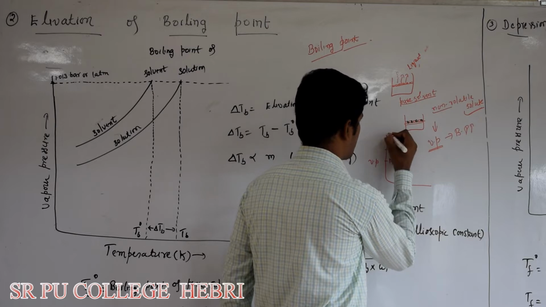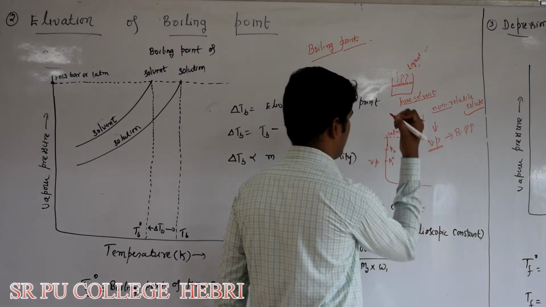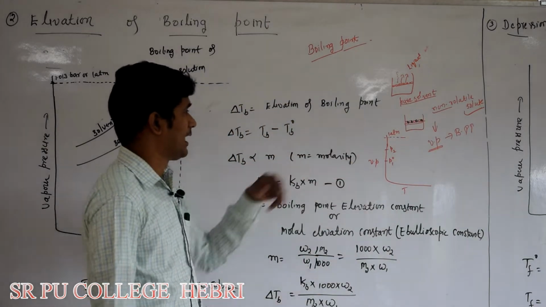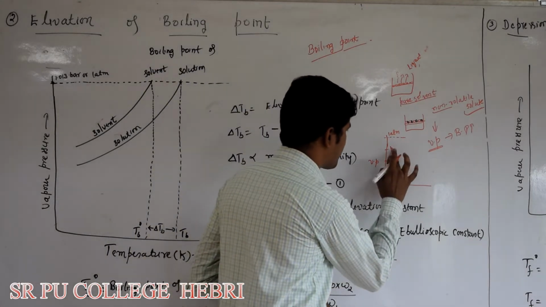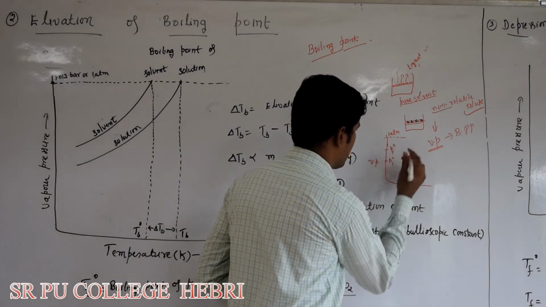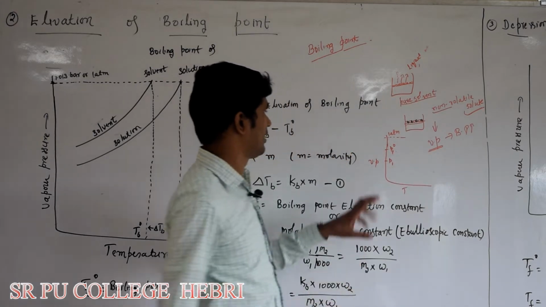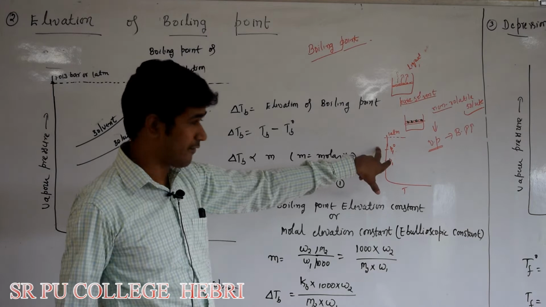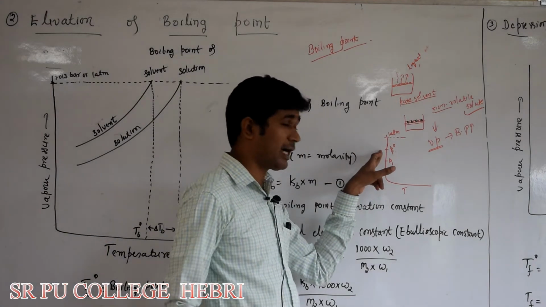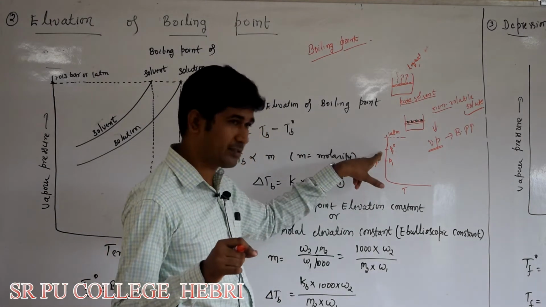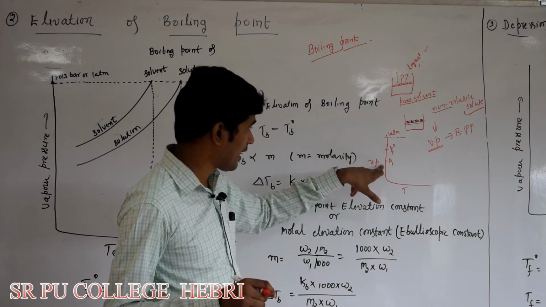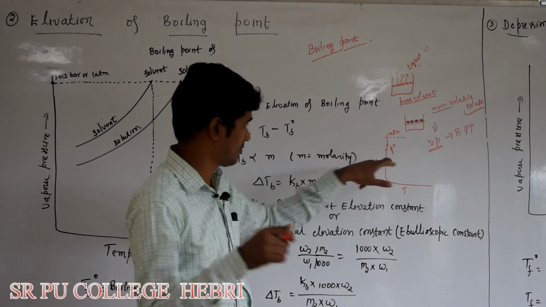And this is the atmospheric pressure, let it be 1 atmosphere. For pure solvent, I have taken vapor pressure as P1 naught. For solution, I have taken vapor pressure as P1.